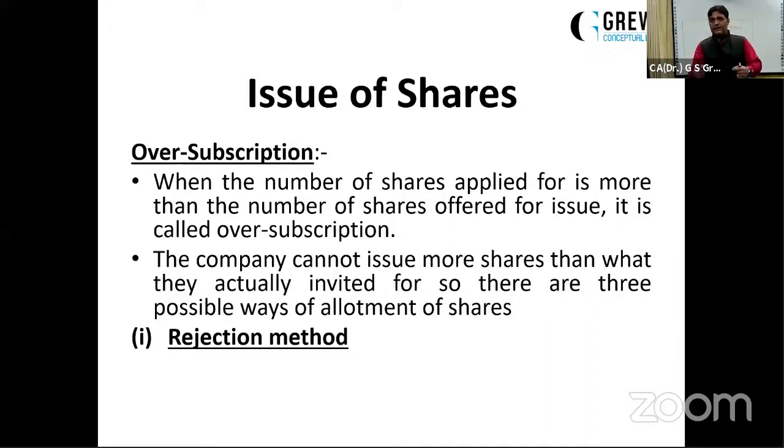Now, when you are entering the dining hall, you paid 100 rupees at the first check. There is a door entry. Now, in that entire area, there is no sitting space available for you. It means you are not being offered food over there. So on the way back, will you take the 100 rupees back or not? You will definitely take the 100 rupees back. So it is rejection. It means when the company is not allotting the shares to you due to any reason, either it was a minimum subscription case or a case of the rejection method under oversubscription, the company has to refund the application money within a stipulated time period.